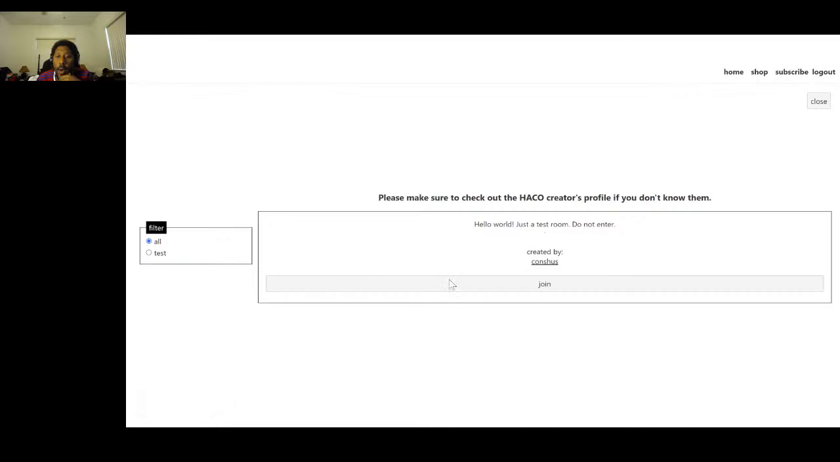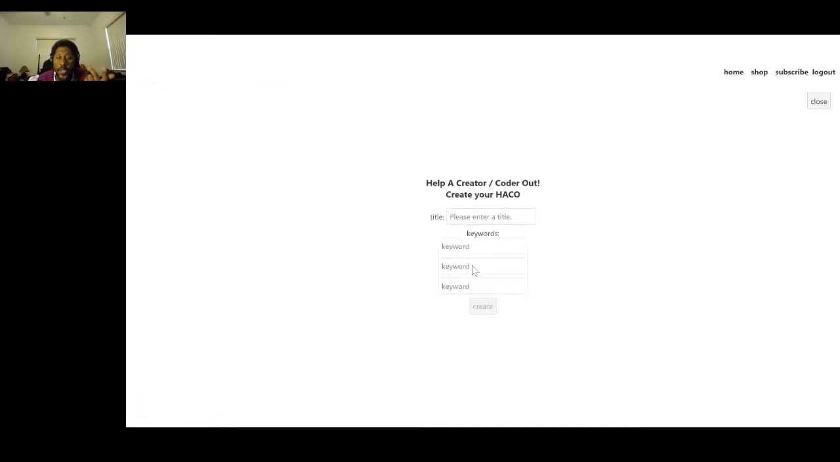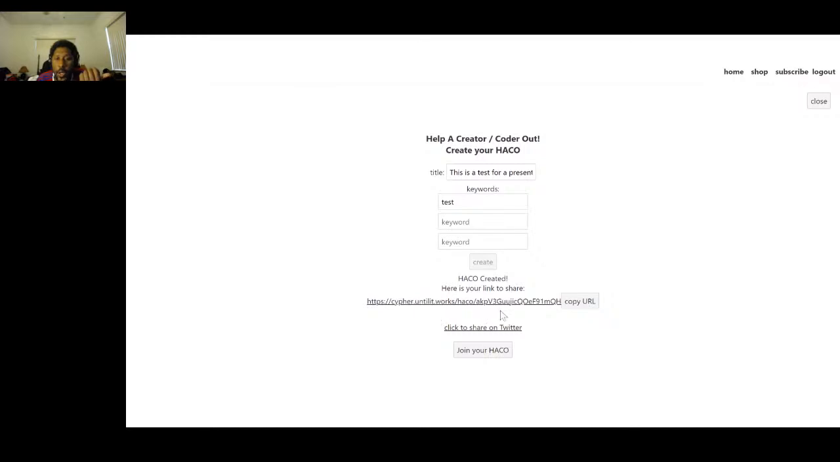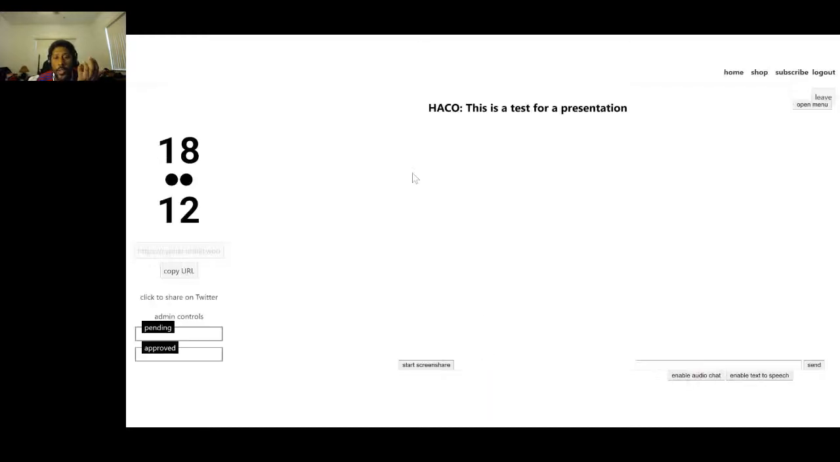Now, when you click create a Hako, you're presented with this form where you put in the title and 3 keywords that help somebody find it. And then you click create. It'll generate a unique URL that you can then copy or click to share to Twitter. And when you join your Hako, it looks like this.